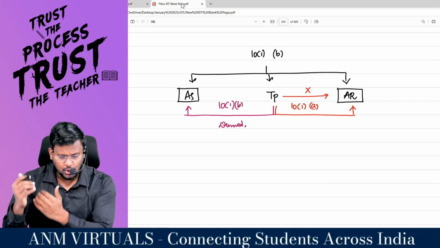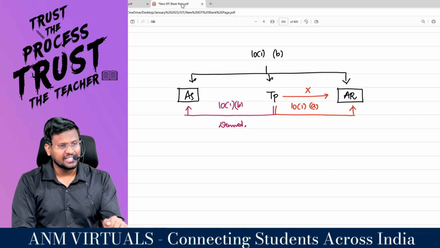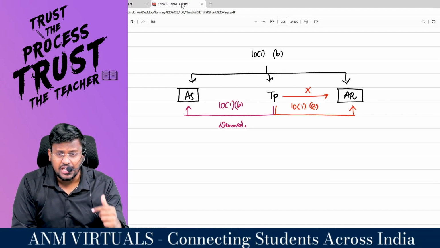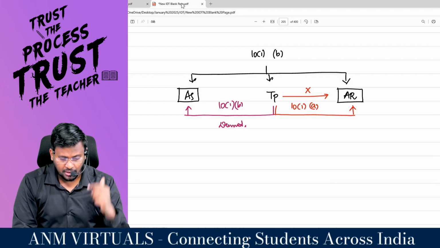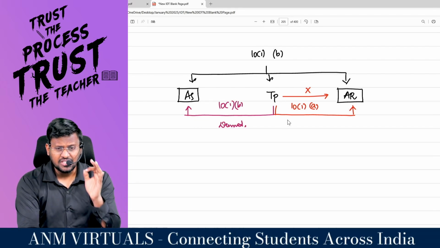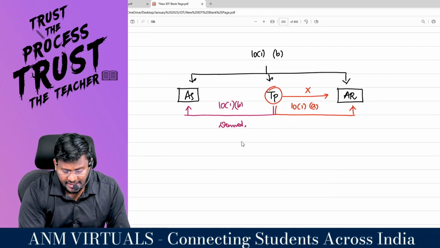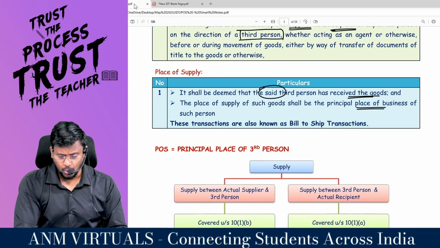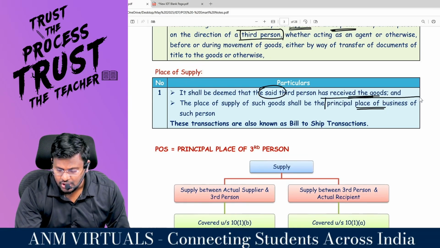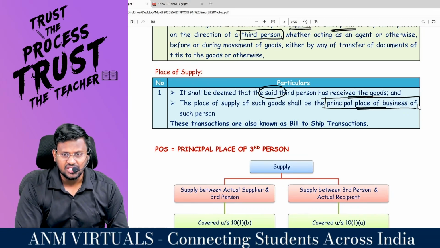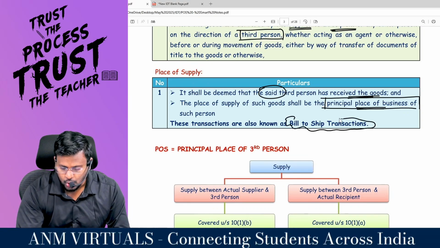The place of supply should be the actual recipient's, but this section 10, subsection 1, clause B is asking you to take the goods as received by the third person. So the place of supply of such goods shall be the principal place of business of the third person.